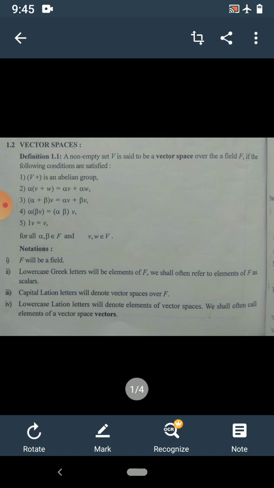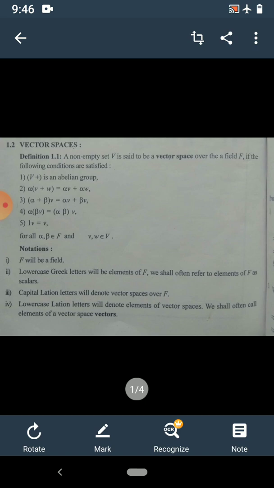Second paper is MAT 602 Abstract Algebra II, and third paper is MAT 603 Mathematical Statistics II. Among these three papers, I am going to teach the second paper, that is MAT 602 Abstract Algebra II.